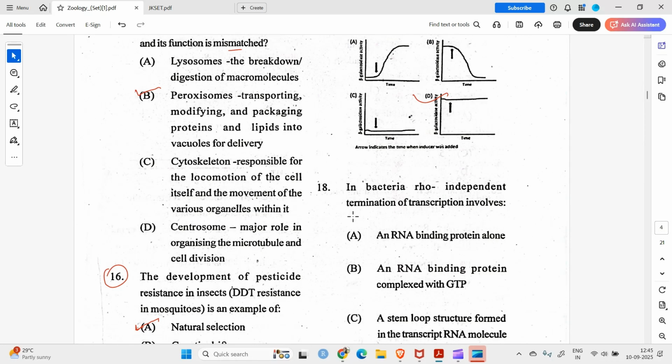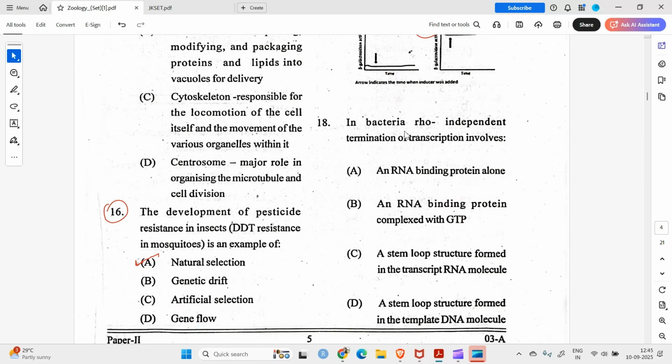Okay, moving on to question number 18. In bacteria, rho independent termination of transcription involves. Rho independent means the protein which is involved in termination of transcription is not involved here. So what happens here? A stem loop structure is formed in the transcript RNA molecule, which pulls out the RNA molecule from the RNA polymerase complex.